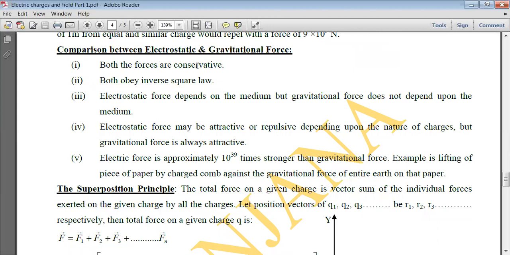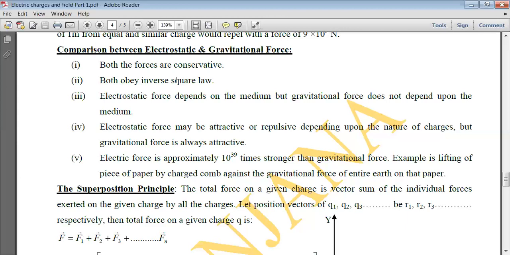Both forces, Coulomb's force as well as the gravitational force, are conservative. Conservative means the work done by these forces does not depend upon the path along which it is taken. It depends only on the initial and the final position, and the net work done in a closed loop is 0. Such forces are conservative. So Coulomb's force as well as the gravitational force are both conservative in nature.